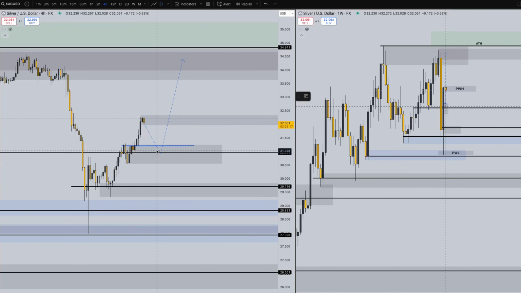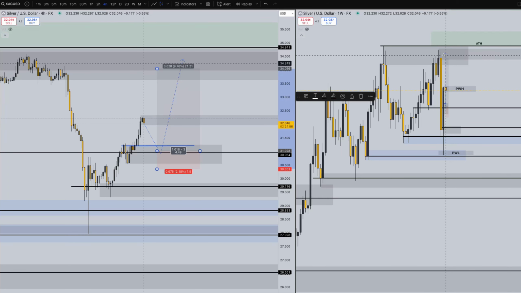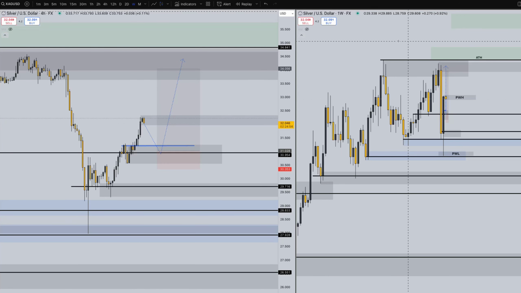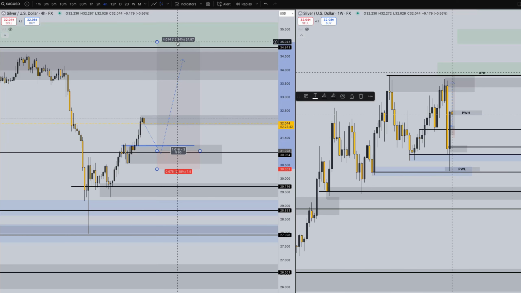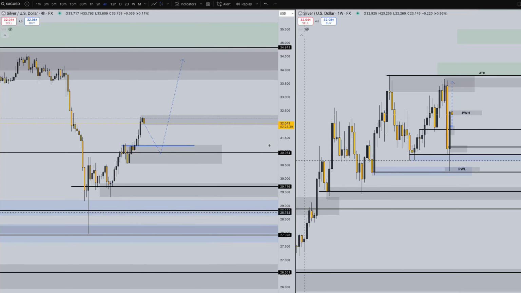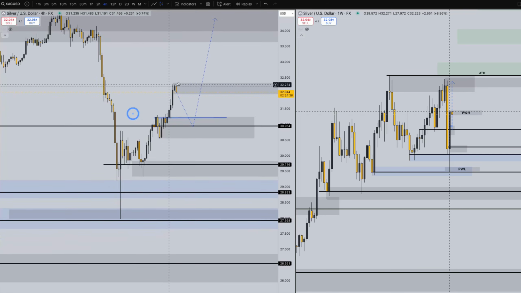So right here is the setup we're seeing. Potential buys at $31. Stop loss would be below this structure point where this higher low is, so 30.40, maybe even 30.35. That would be pretty safe. Targeting $34, which is not the previous week's high, but the high of 2 weeks ago, and potentially 35. So just this setup alone would be a 4.5 risk reward trade. If you extend it to the overall target we're seeing, it would be nearly a 6R risk reward trade. So very, very good risk reward trade opportunity here for buys on silver.